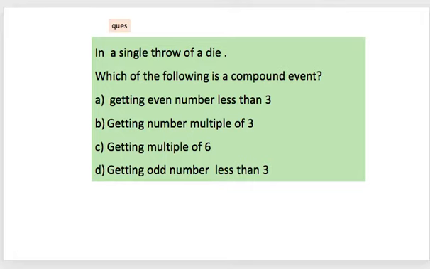Fine, you have gotten the answer. Let us tally. B is the answer. Why? Because see here, getting an even number less than 3, so less than 3 there is only one even number. This is not compound. Getting a number multiple of 3 has more than 2 sample points, and the other one, getting a multiple of 6, has one sample point because there is only one number multiple of 6, and getting an odd number less than 3, because less than 3 there is only one odd number. So in this case B is the right option.